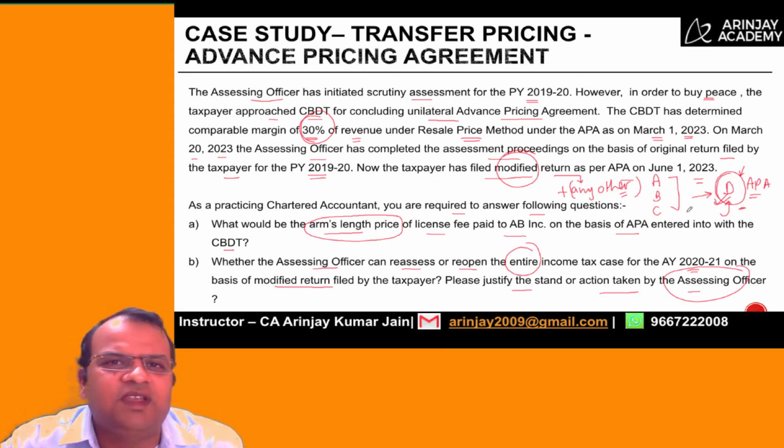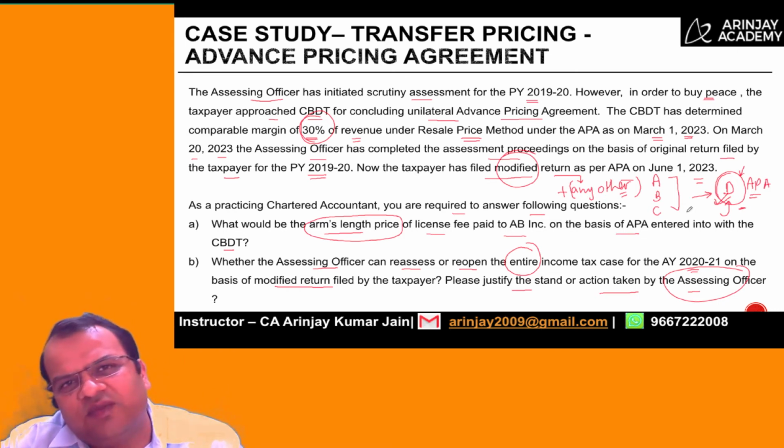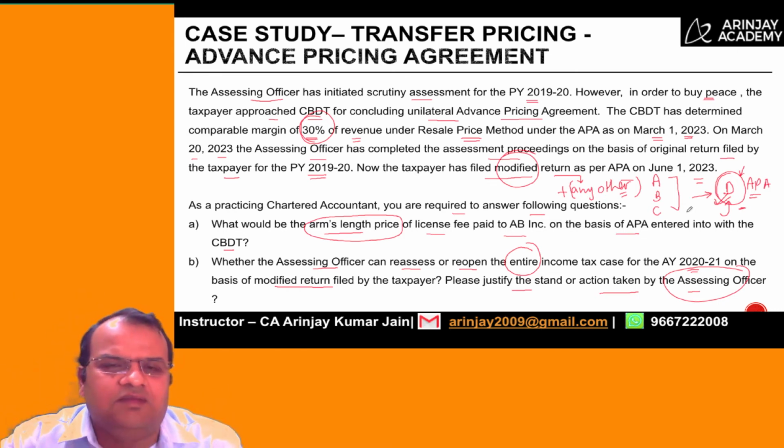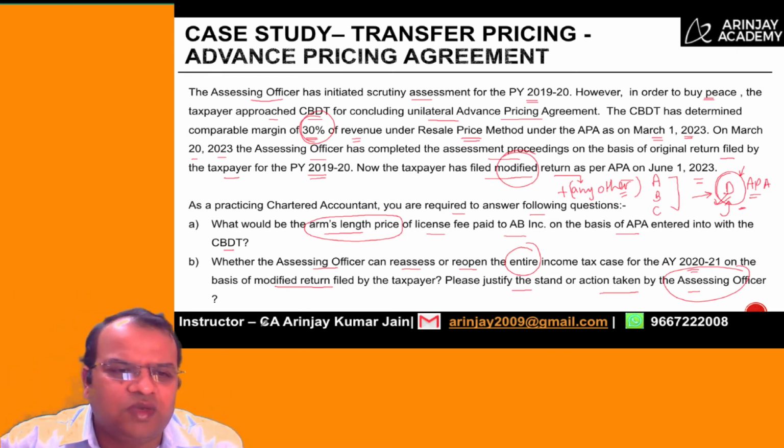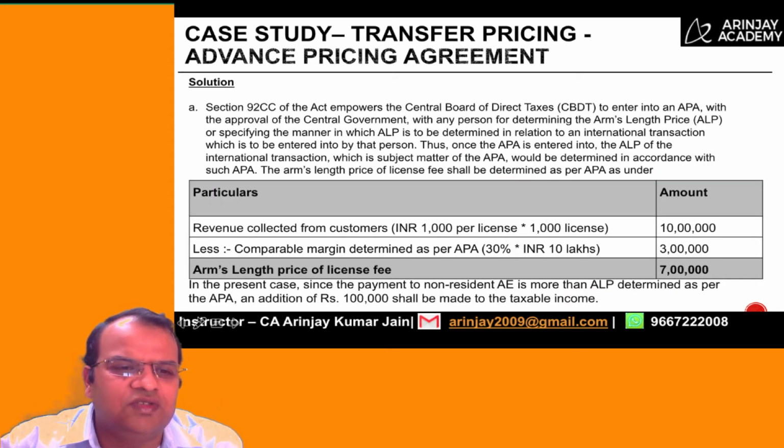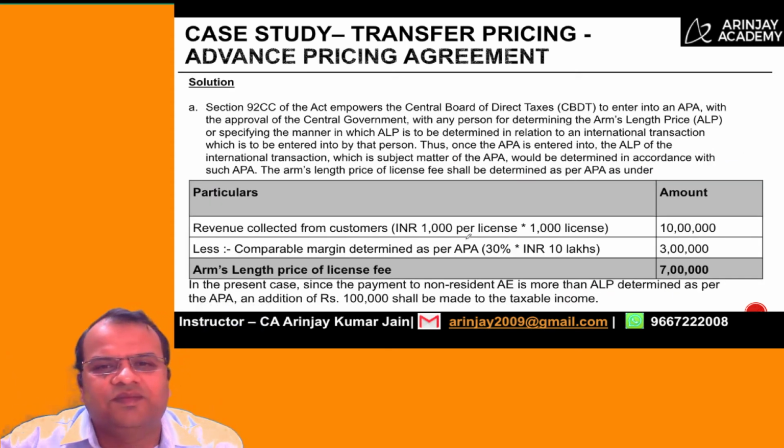The only assessment that can be done by the AO is in respect of what has been decided in the APA. Let us look at both these parts, the solutions to them, in the subsequent slide. I think this is what I have already told you.